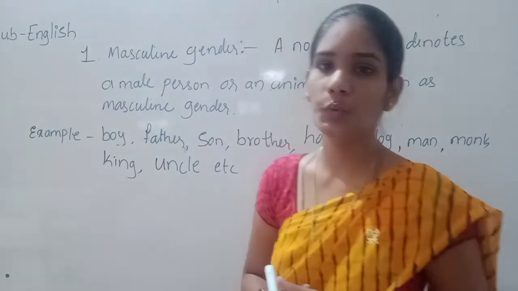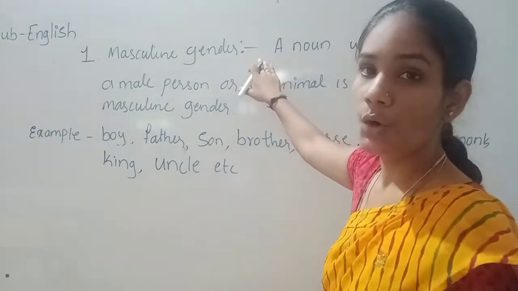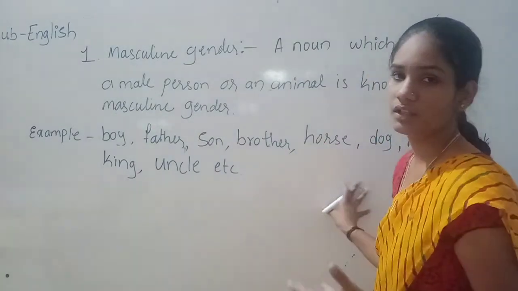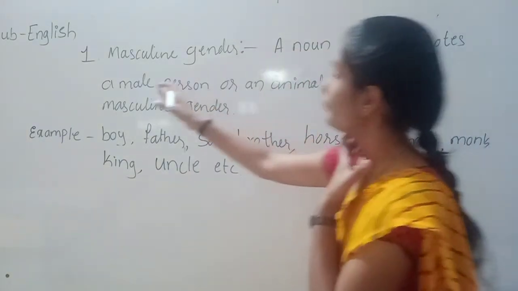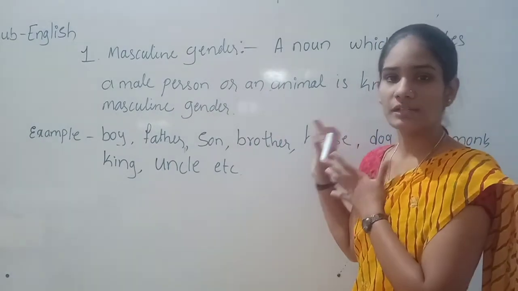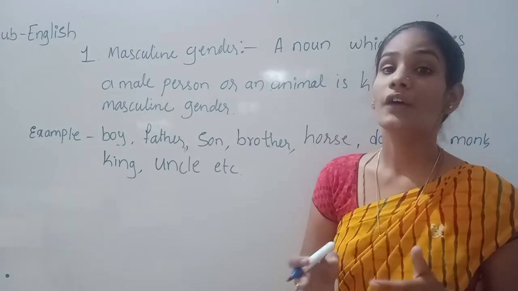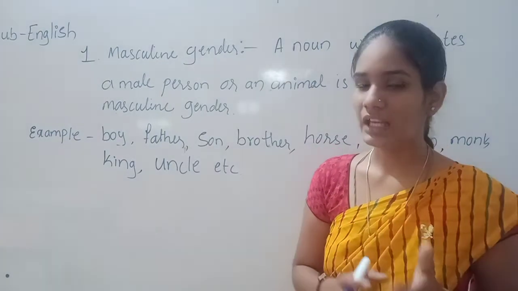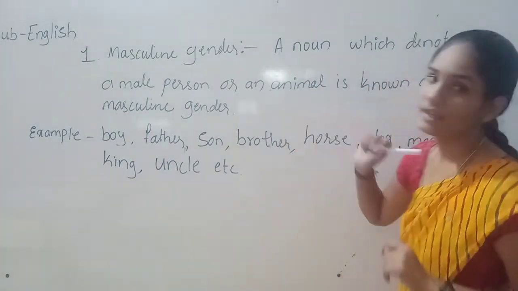So now we have to move towards the feminine gender. Just opposite to the masculine gender, we have to know the feminine gender. The noun which denotes a male person or an animal is known as masculine gender. Like that only, the noun which denotes a female person or an animal is known as feminine gender.